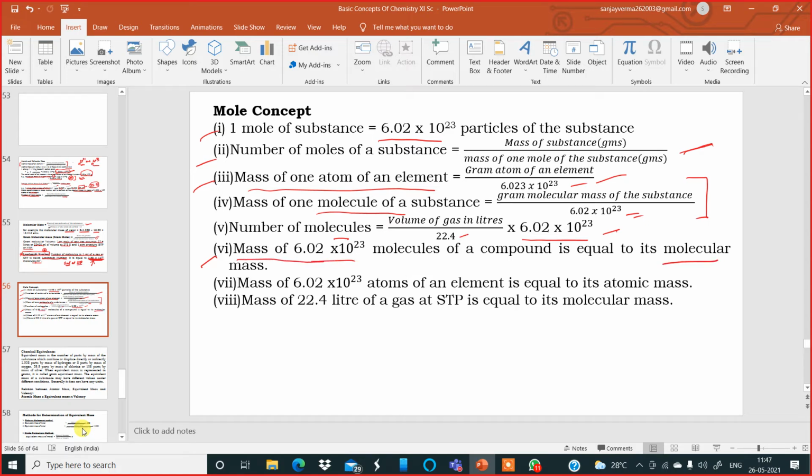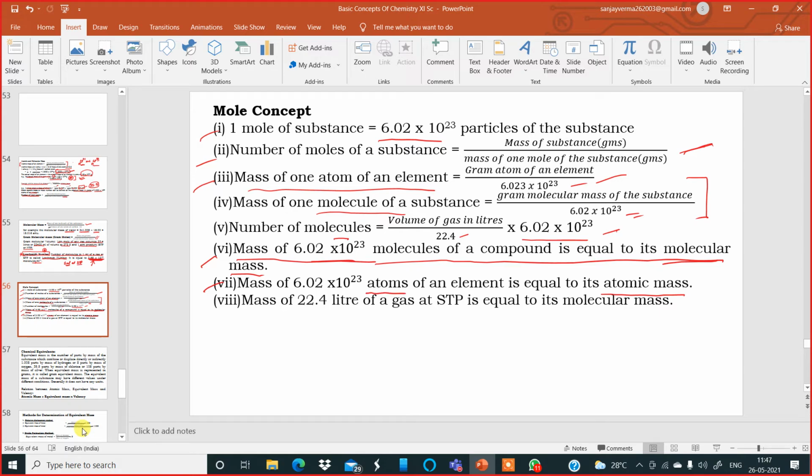Very, very important sentence. The molecular mass of any substance you bring to me contains Avogadro's number of molecules, and that is the main foundation of the mole concept in stoichiometry in this chapter. Then number 7: the mass of Avogadro's number of atoms of an element is equal to its atomic mass. So if the atomic mass of any substance is given, that atomic mass of that substance will contain Avogadro's number of atoms.